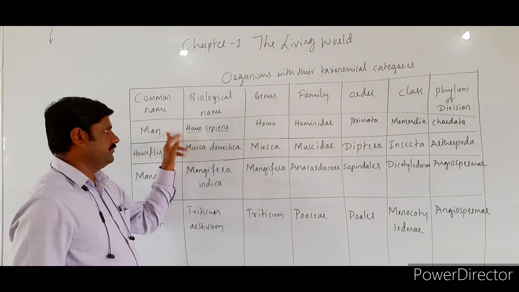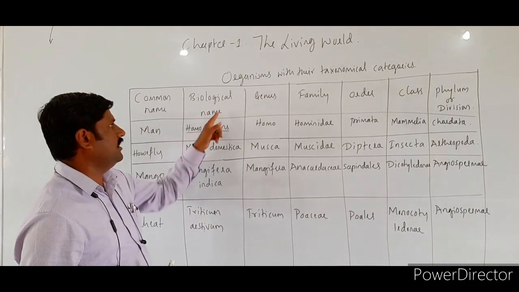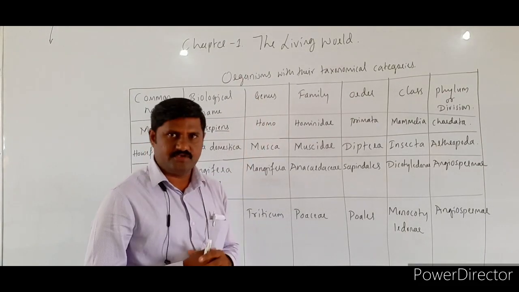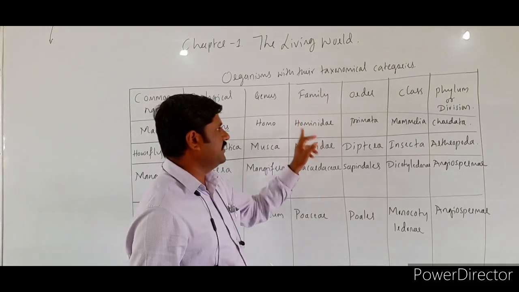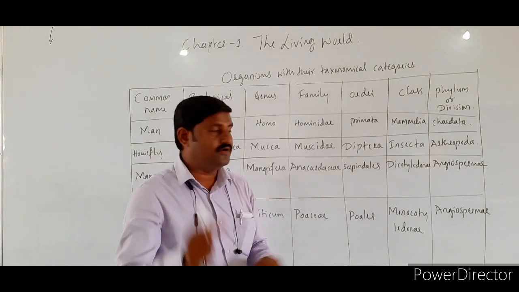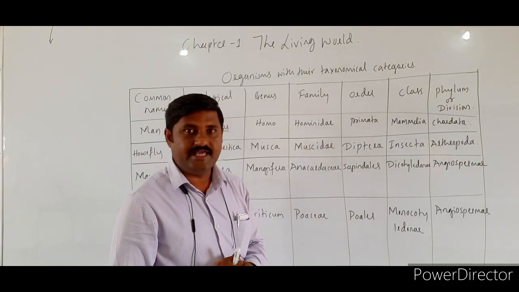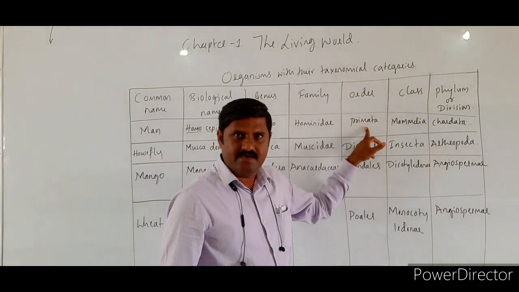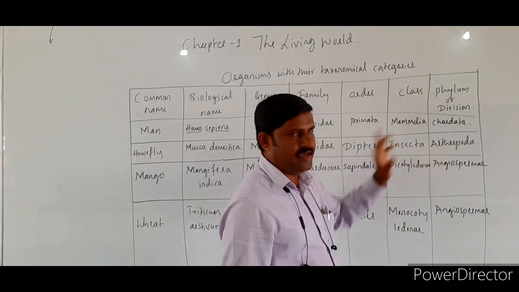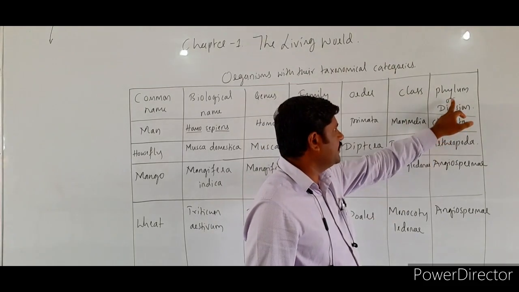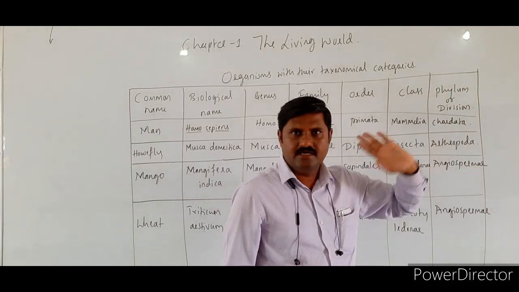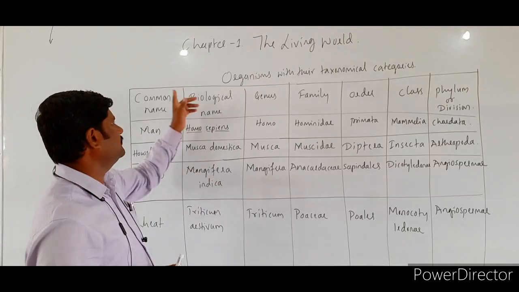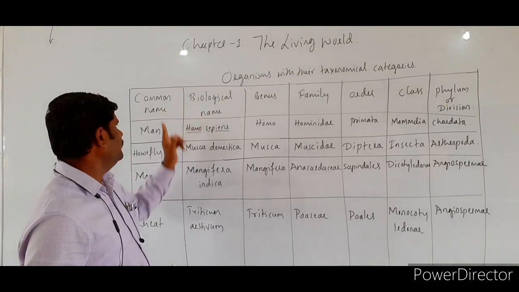First one is the human being. As you know, the scientific or biological name of the human being is Homo sapiens. Here the genus name is Homo, and the family is Hominidae. As you know, the suffix -idae is the suffix for a family, so Hominidae is the family. Order Primata we have already seen, class Mammalia, and the next one is phylum or division, Chordata. This is how the human being is taxonomically categorized.